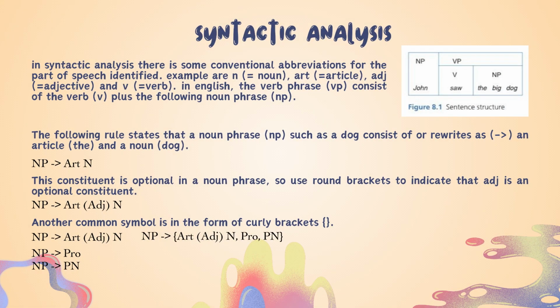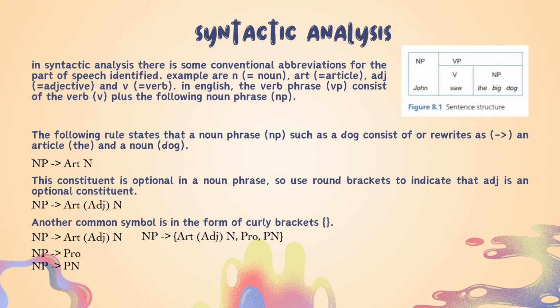Syntactic analysis. In syntactic analysis, there are some conventional abbreviations for the parts of speech identified. Examples are N is noun, art is article, Adj is adjective, and V is verb. In English, the verb phrase or VP consists of the verb plus the following noun phrase. The following rule states that a noun phrase, such as dog, consists of, or rewrites as, an article and a noun. So this simple formula is the underlying structure of millions of different English phrases.